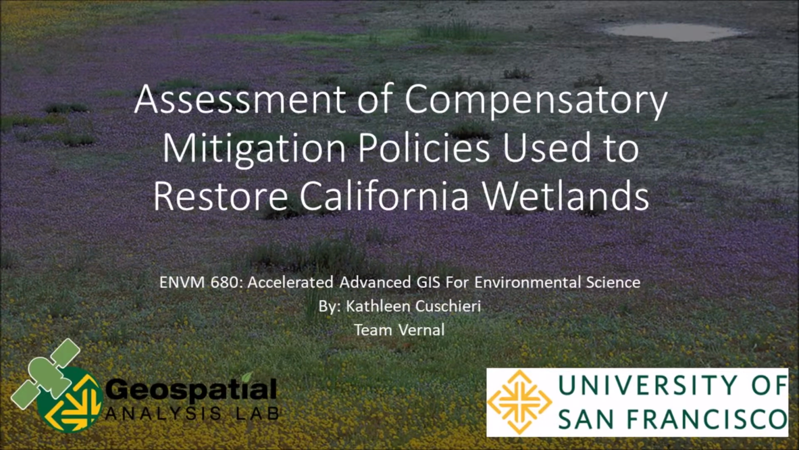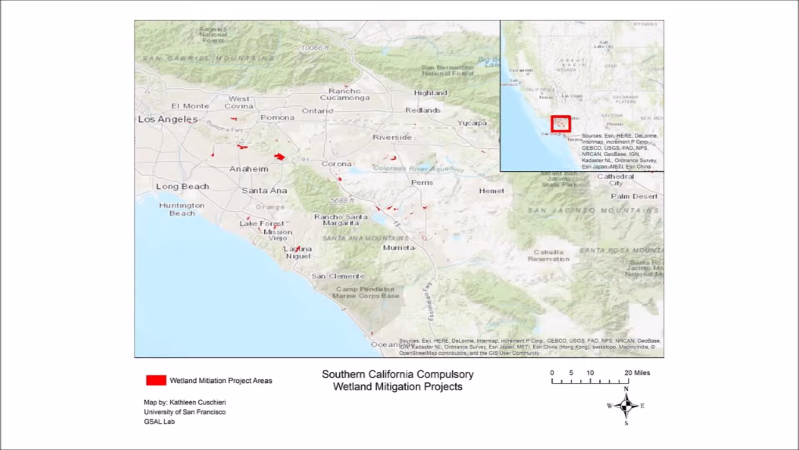This presentation is an assessment of compensatory mitigation policies used to restore wetland habitat in California through a spatial analysis of the change in NDVI over time. This project is brought to you by Kathleen Kashiri of the Geospatial Analysis Lab at the University of San Francisco. This project specifically investigated wetland mitigation projects in Southern California permitted by the Los Angeles Division of the Army Corps of Engineers through the Clean Water Act.